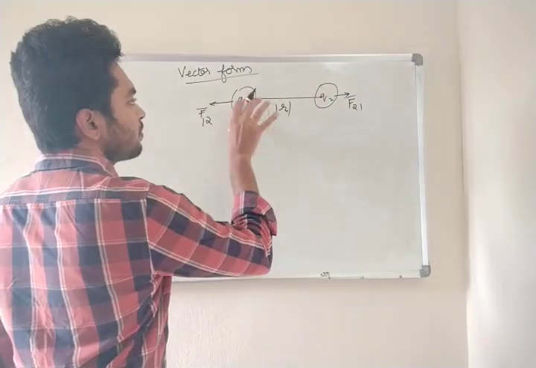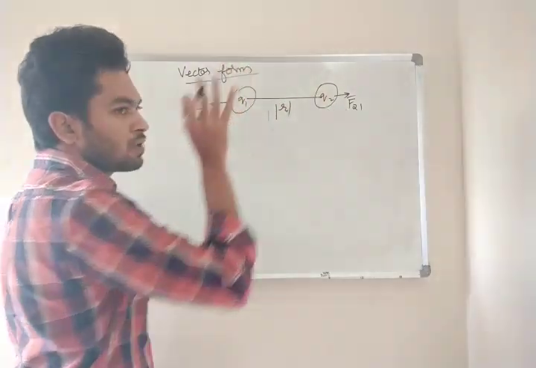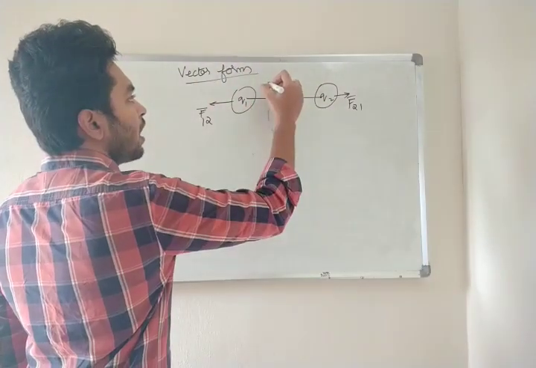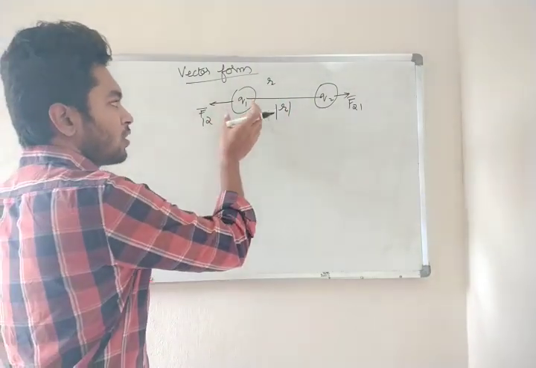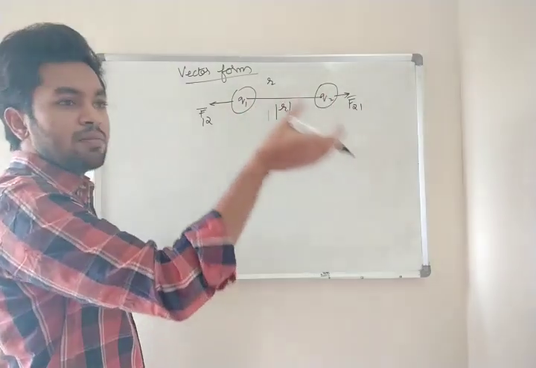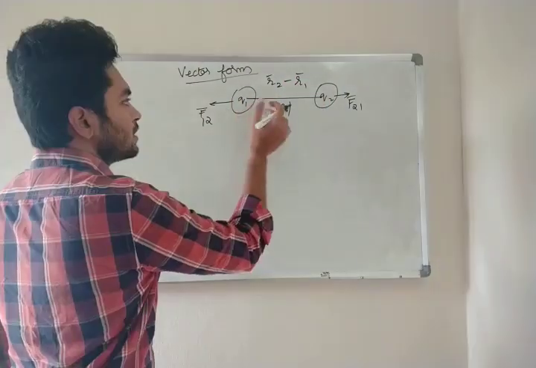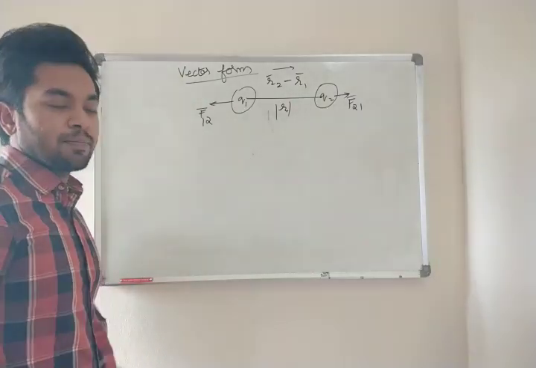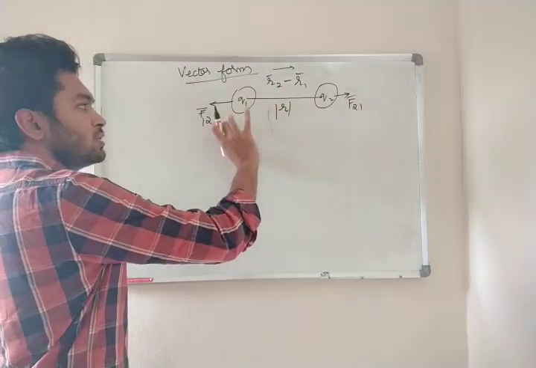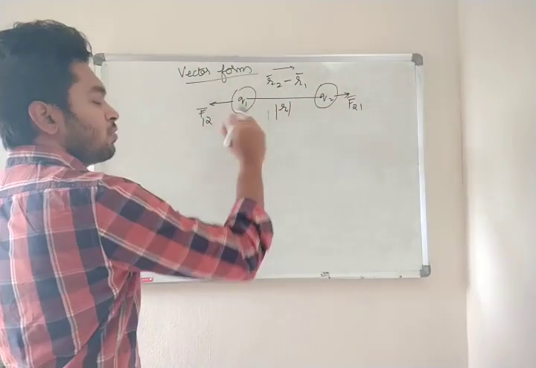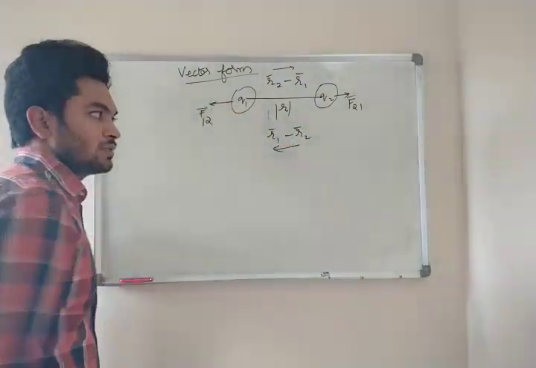Mod R means, suppose let us take Q1 is going towards Q2. So what will it become? Q1 is going towards Q2, so final minus initial. Final minus initial. This is for this direction. Clear? Okay. Now Q2 is coming towards Q1, so the final position is Q1. So R1 minus R2. Both are vectors in this direction.